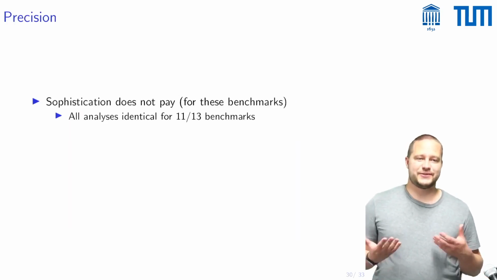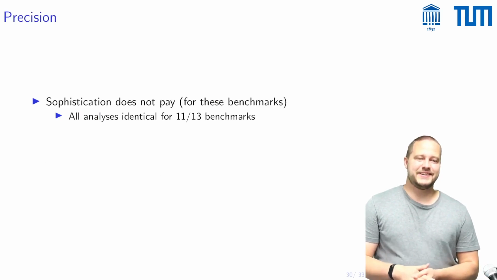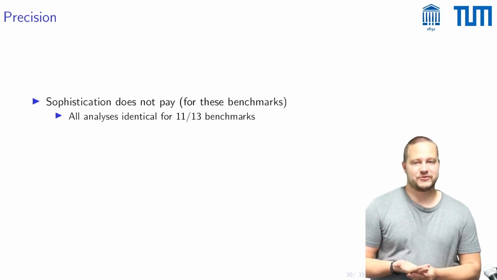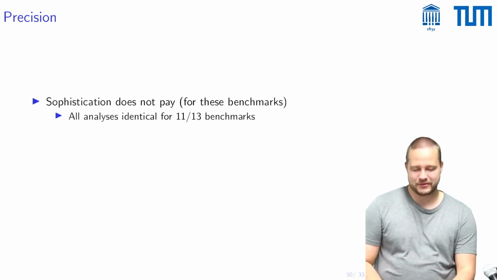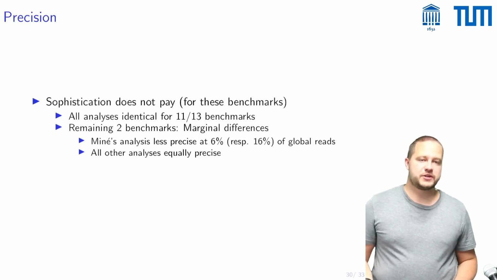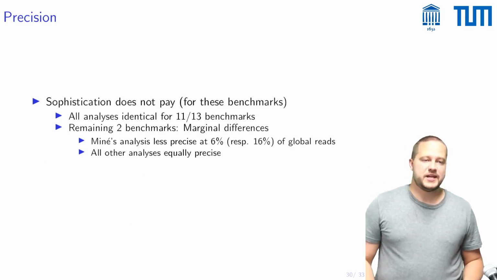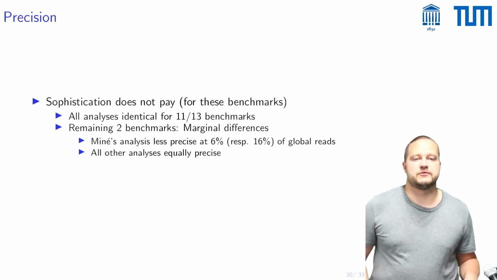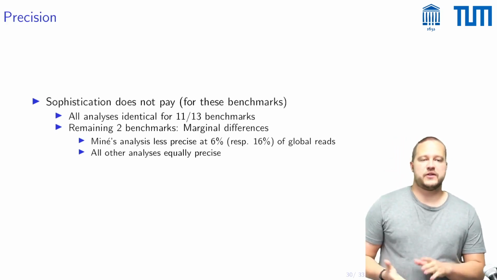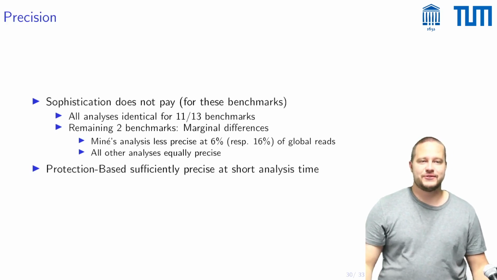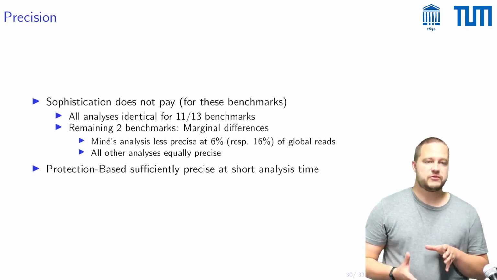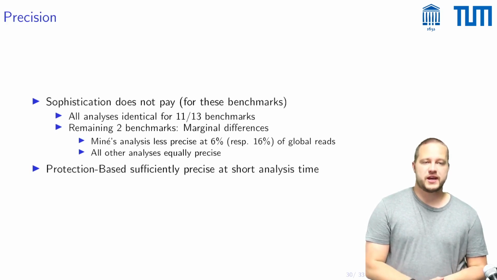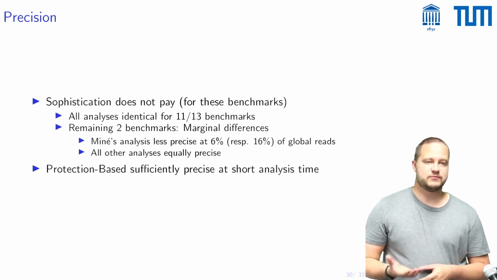So the other dimension which is interesting to compare along is precision, and here our takeaway seems to be that sophistication does not really pay. So for our benchmarks, all analyses had identical results for 11 out of 13 of these, and for the remaining two benchmarks, there were only marginal differences, where Miné's analysis was less precise at 6%, respectively 16% of the global reads, and all other analyses were equally precise. However, this conclusion mainly applies to the benchmarks that we have seen here, and it may very well be the case that for more complicated programs that use intricate schemes for communication and synchronization, these more involved analyses actually pay off.